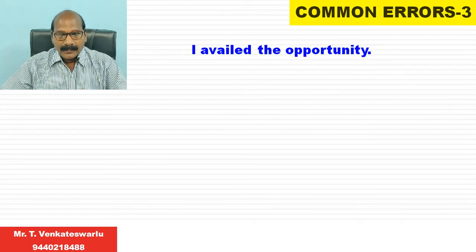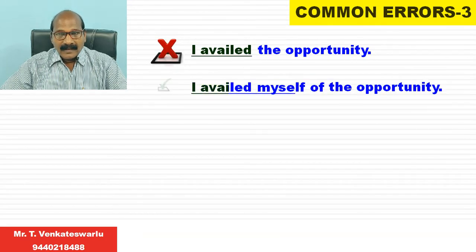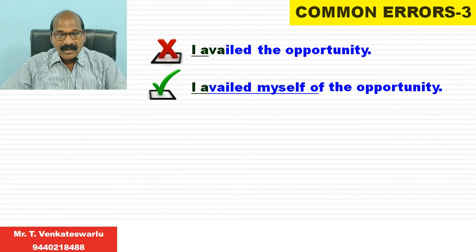Next, "I availed the opportunity." It's a wrong expression. The right expression is "I availed myself of the opportunity." The reason is the verb avail is always followed by the reflexive pronoun plus of. If the subject is I, we have to use myself. If the subject is he, availed himself of. If the subject is she, availed herself of. They availed themselves of. In such a way, we have to use the expression.